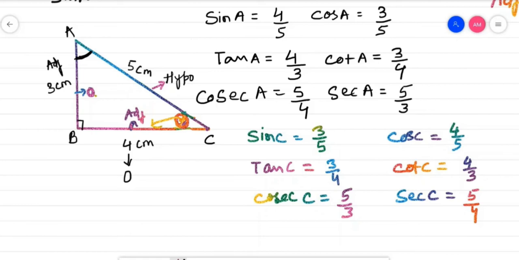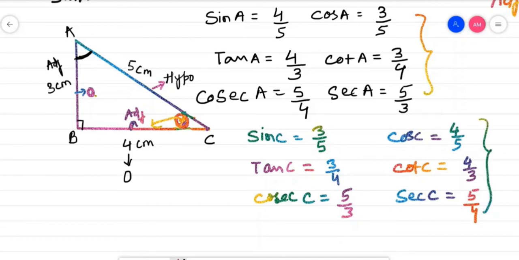See, sin C is 3 by 5, so cosec C will be just the reciprocal of sin C. So it will be 5 by 3. Cos C is 4 by 5, which means sec C will be 5 by 4. Tan C is sin C by cos C, so 3 by 4. And if tan C is 3 by 4, you will get cot C as 4 by 3. Now from this you can make one observation, children.